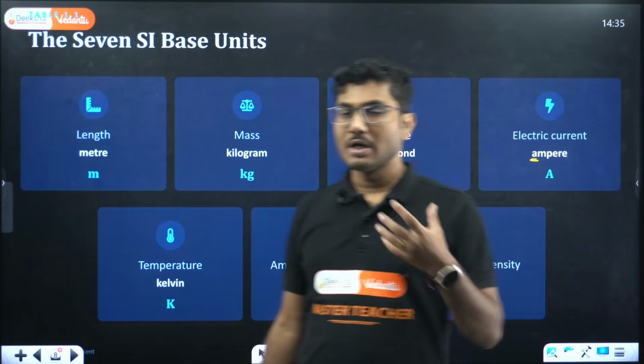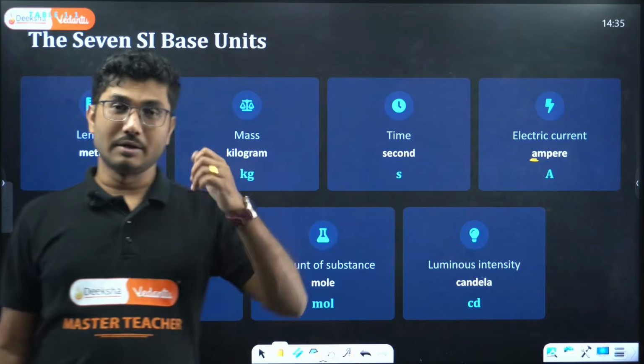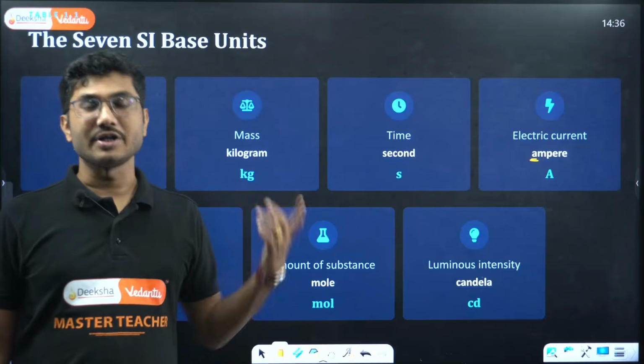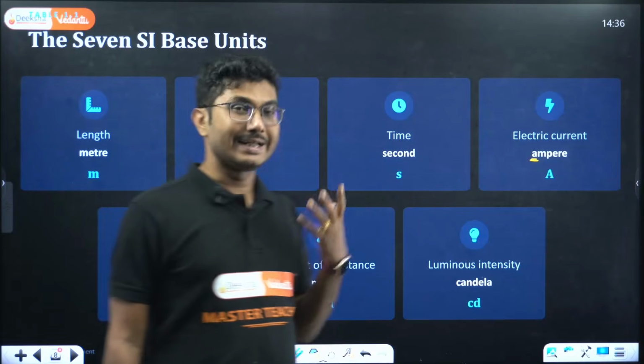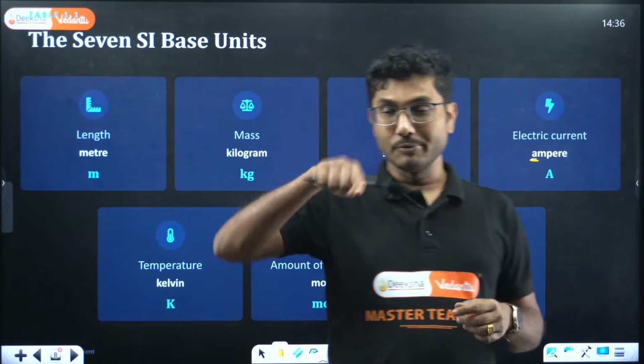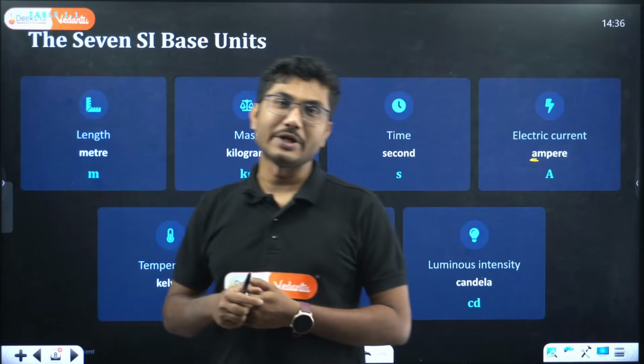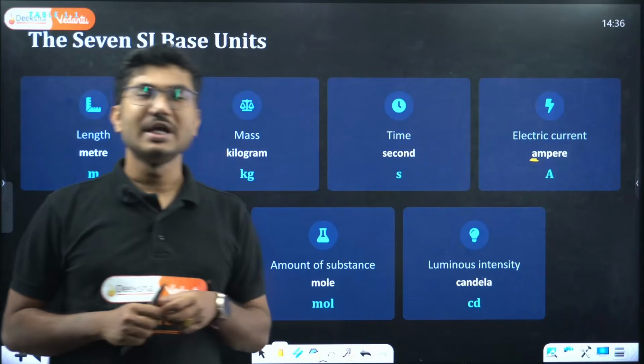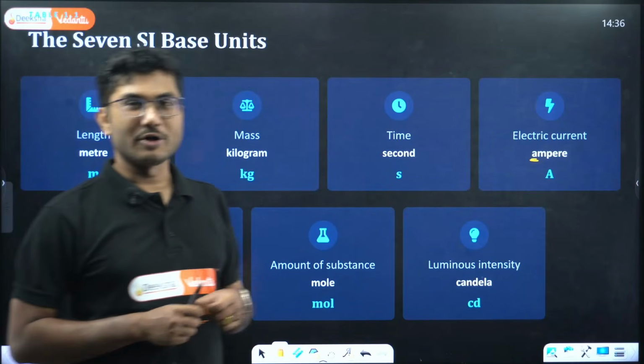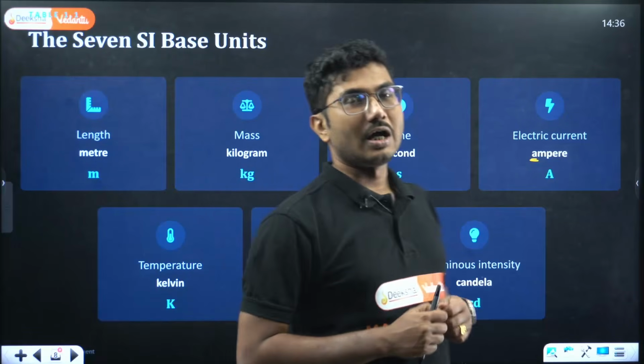Now sometimes, for example, in the previous generation of lights, when we were using incandescent bulbs, that bulb having a wire, even though they consume a high amount of energy, they are not so bright because their luminous intensity was less.